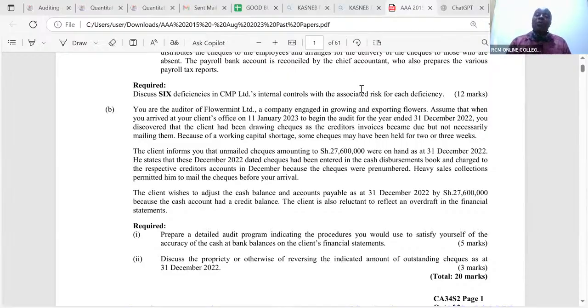Ladies and gentlemen, if you allow them to change that particular amount and show that they had paid, they want you to say that the amount was paid in December 2022. That is wrong. It wasn't paid. Remember, we want financial statements that portray a true and fair view.